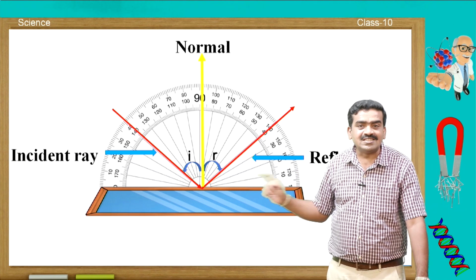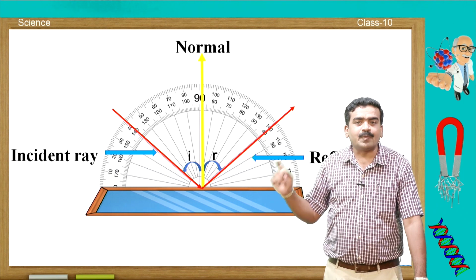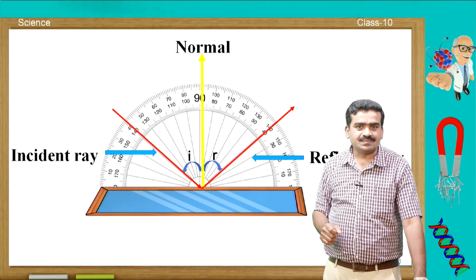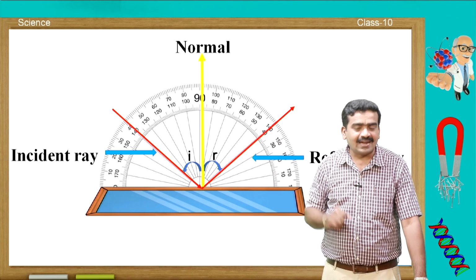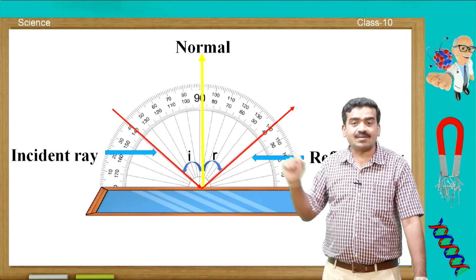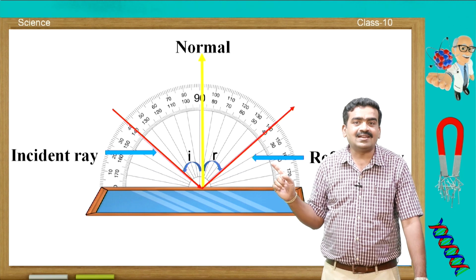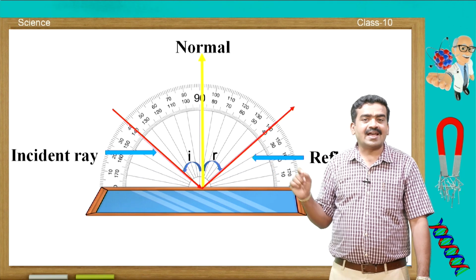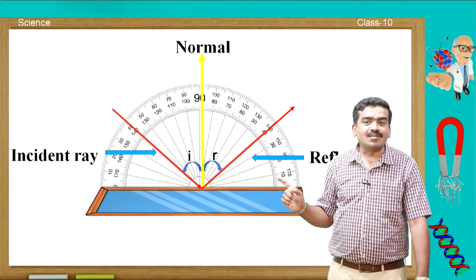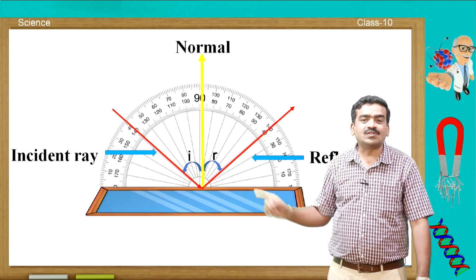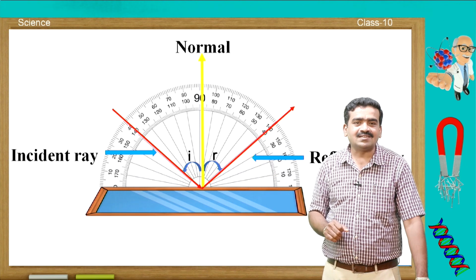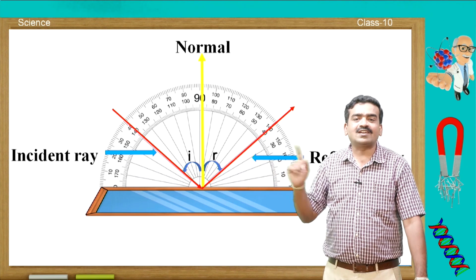And at the point of incidence we draw the perpendicular, that perpendicular line is called the normal. Then what is meant by the incident angle? This is the angle between the incident ray and the normal, which is represented by letter I. What is the angle of reflection? It is the angle between the normal and the reflected ray, which is represented by letter R. Here angle I and angle R represent the incident angle and reflected angle.